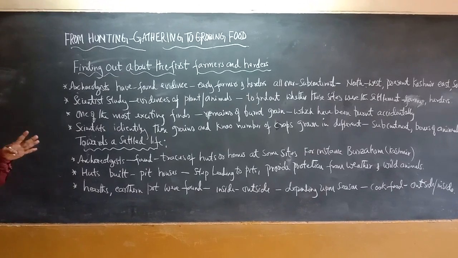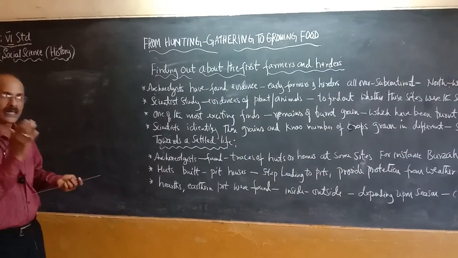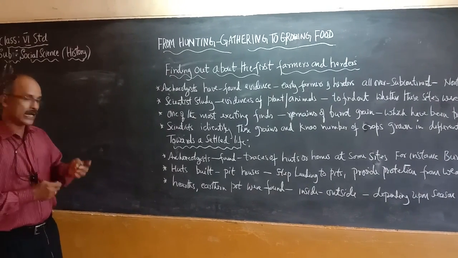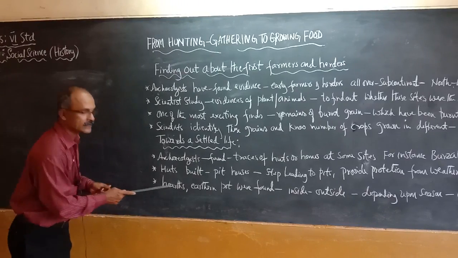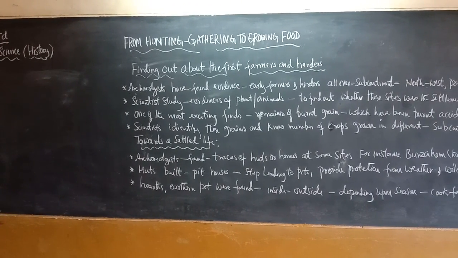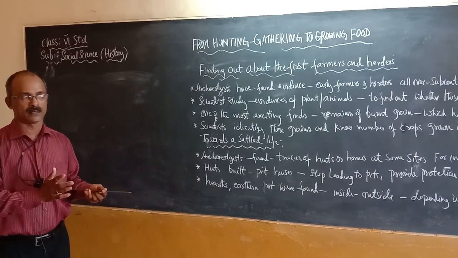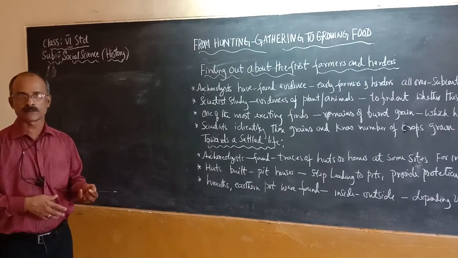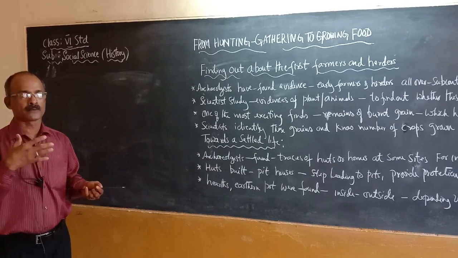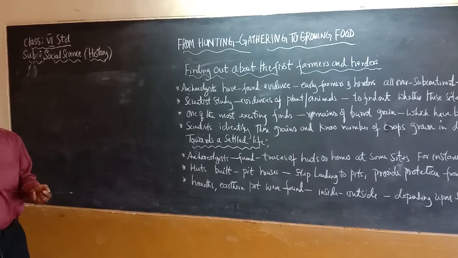Again, around those places, what did the archaeologists observe and find evidence relating to? Hearths. What do you mean by hearth? The area of the floor around the fireplace. Even today we can see, especially in the rural area, nowadays a modern system is introduced, but we still have fireplaces in rural areas. People used to cook the food in such places. So the area